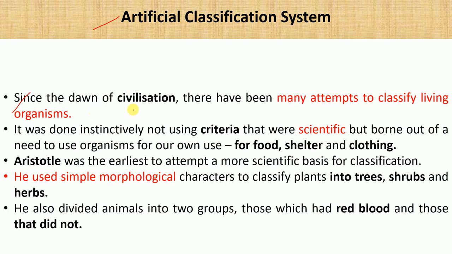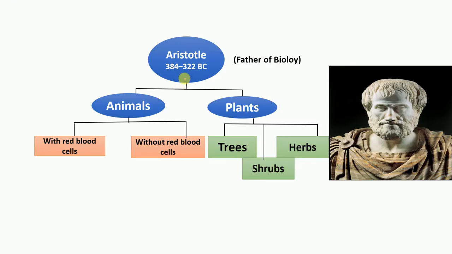Since the dawn of civilization, we people were classifying things, but that was not based on scientific criteria. We were classifying things for our food, shelter, and clothing. So Aristotle was the first person who gave some system for classification. He used simple morphological characters based on which he classified animals and plants.